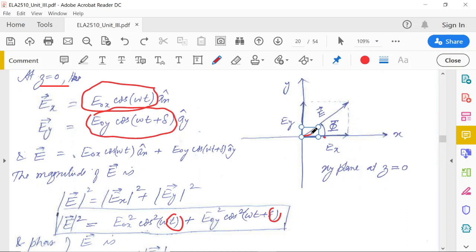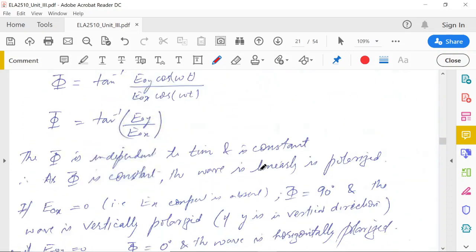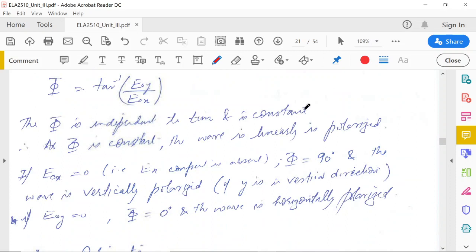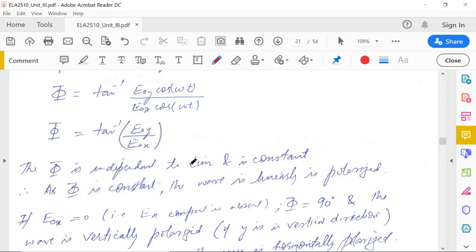So the magnitude may change, so it may be in this direction, or it may be in this direction, but this angle will remain the same. The magnitude may reverse, decrease, increase, but the phi stays. So it is called a linearly polarized wave. The phi is independent of time and is constant. As phi is constant, the wave is linearly polarized.